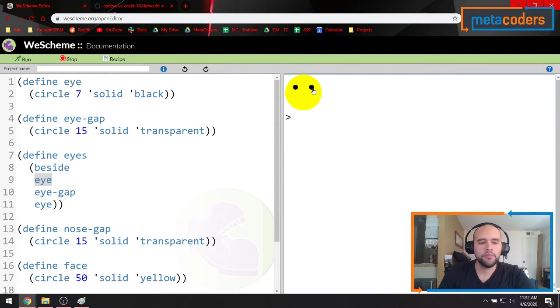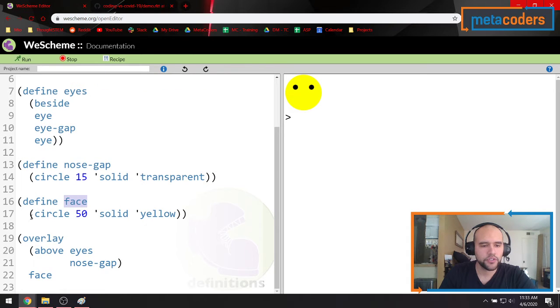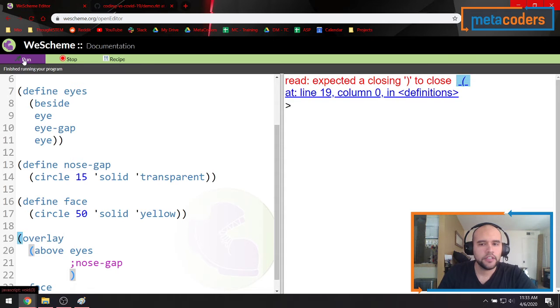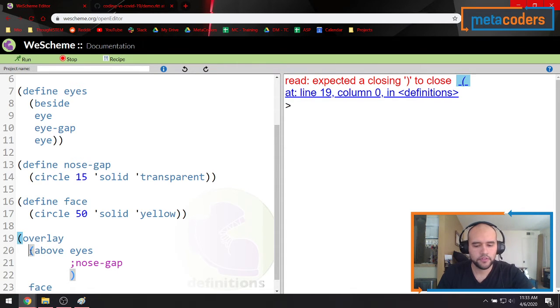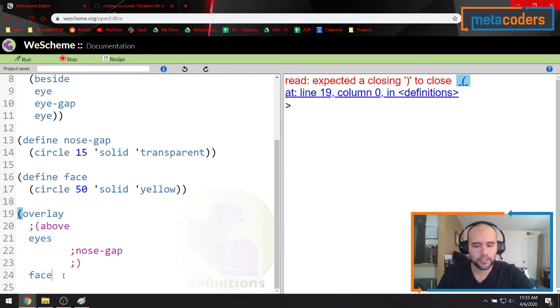And then I want to put those eyes on top of the face. Down here, I have my face definition, which is just a solid yellow circle of size 50, which I called face. But then I also made something called nose gap, which is a transparent circle. And that is because if I don't have the nose gap, this is what happens. So I'll comment it out. And oops, let me fix this real quick. Like that. It looks ugly, but just so you see what is happening.